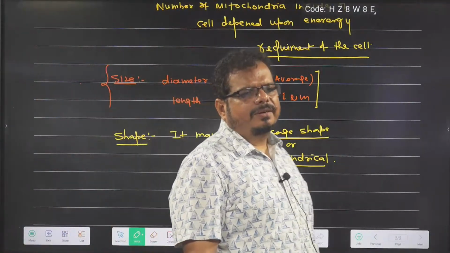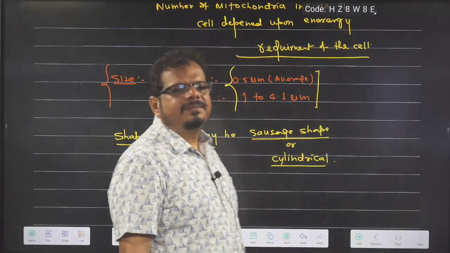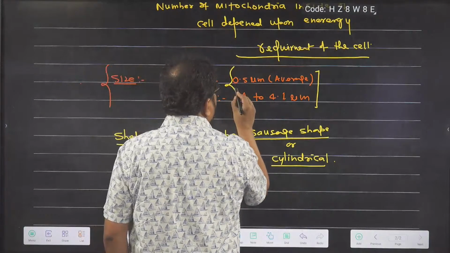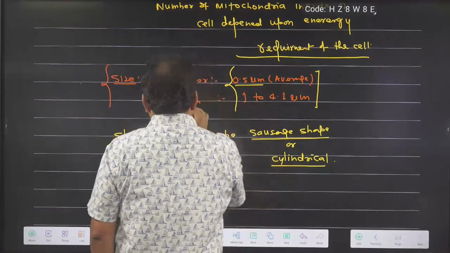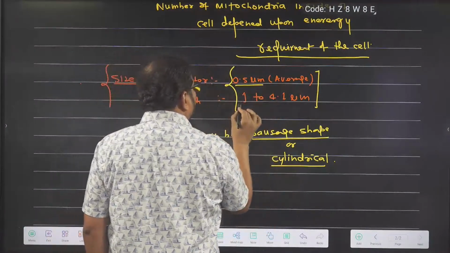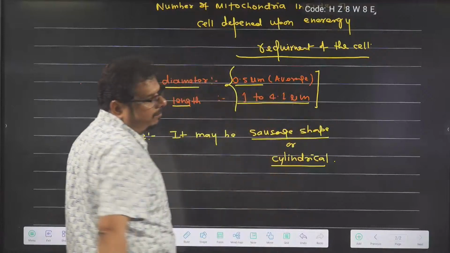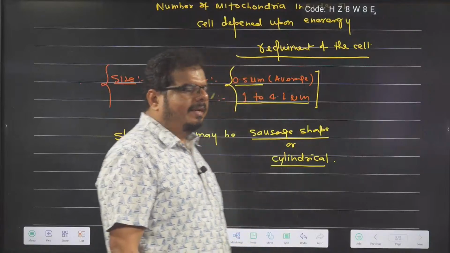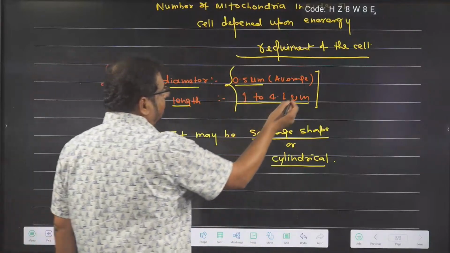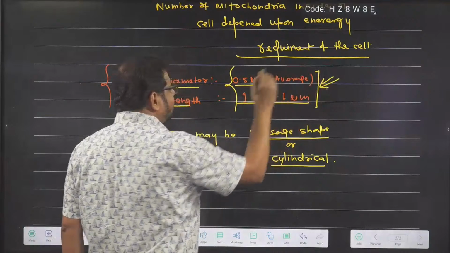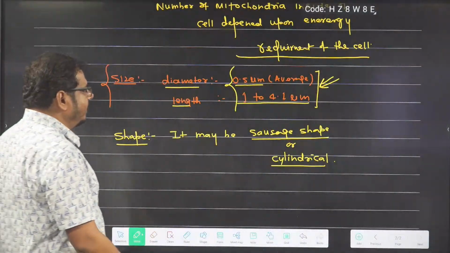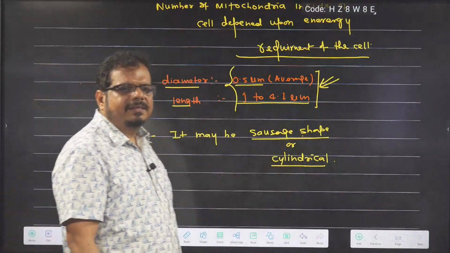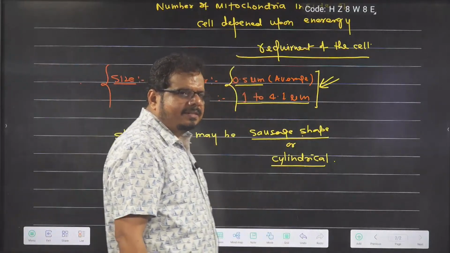So the size we told, average 0.5 micrometer in diameter, length 1 to 4.1 micrometer. These are the data written in your NCERT, so this data is valid for us. Shape is sausage or cylindrical. Got the idea?